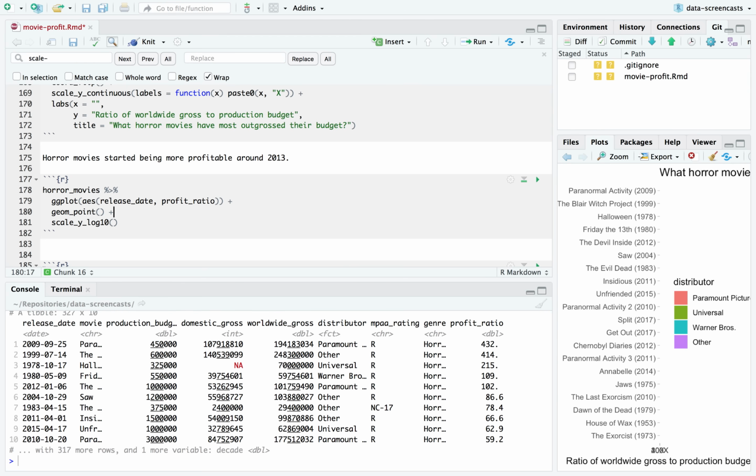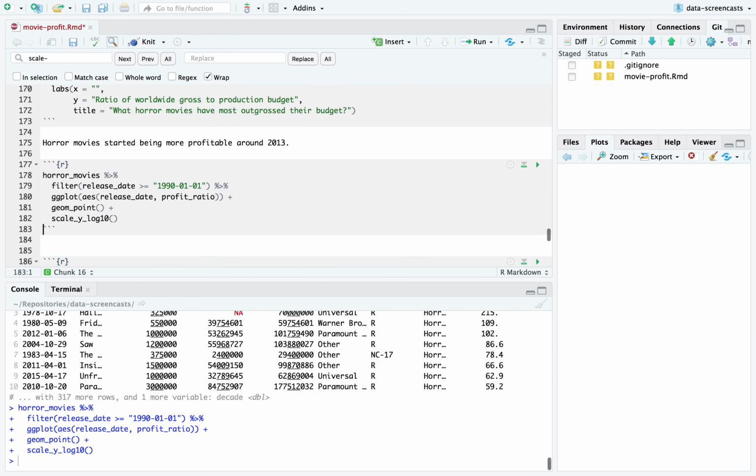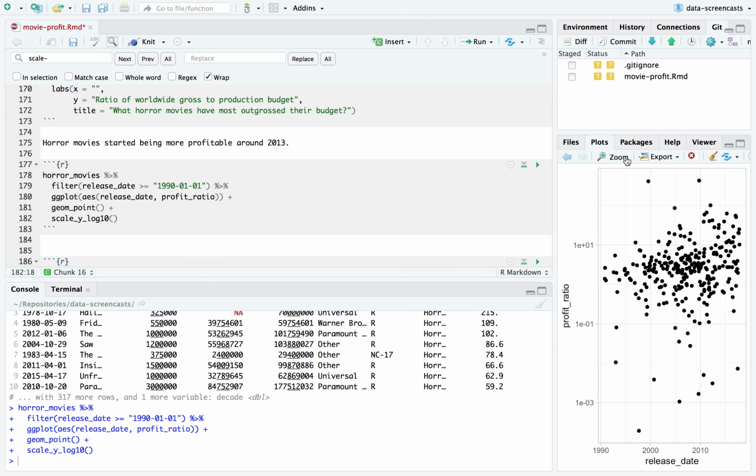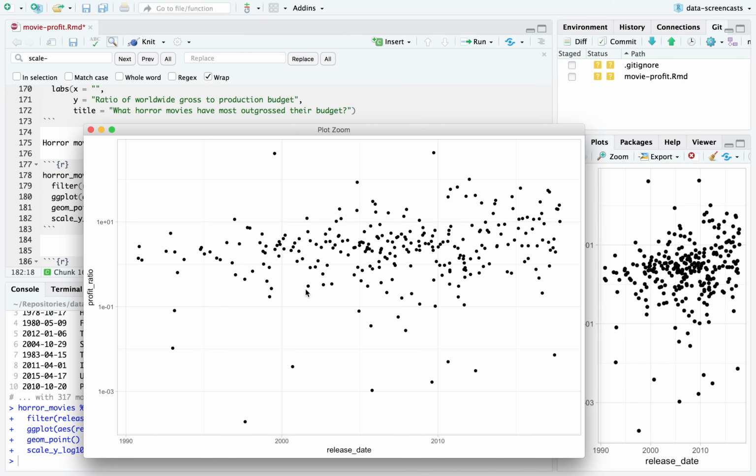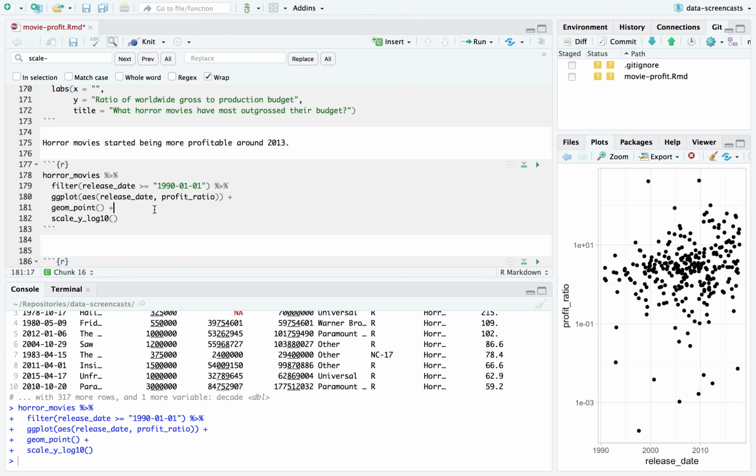I'm going to geom point, and I'm probably going to filter. We have so few movies before 1990. I really think it's not a great idea to include all that time period. I was going to say horror movies since 1990. What has been standing out in terms of a profit ratio? And one more thing.